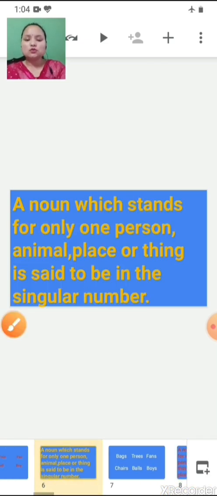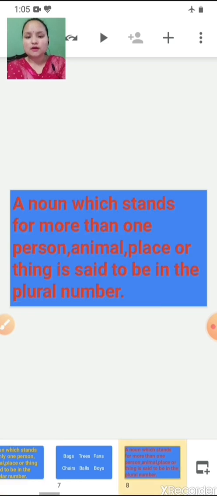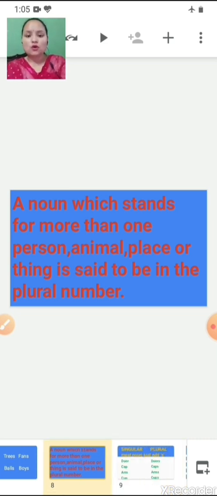So let's go through again. A noun which stands for only one person, animal, place or thing is said to be in the singular number. And a noun which stands for more than one person, animal, place or thing is said to be in the plural number. I hope it is clear to you all.